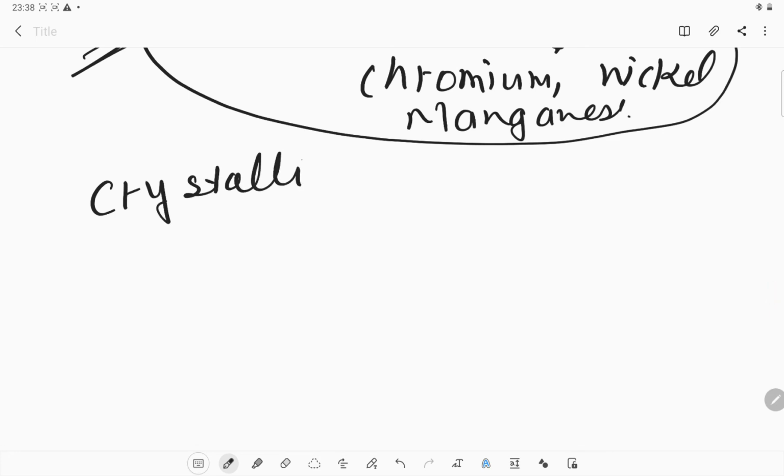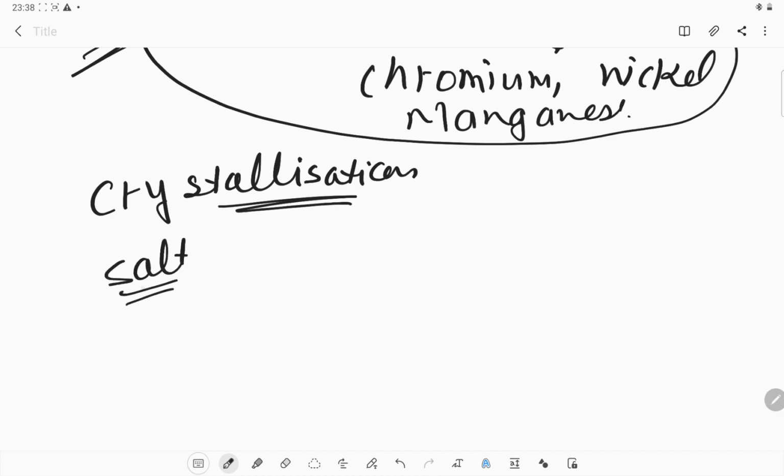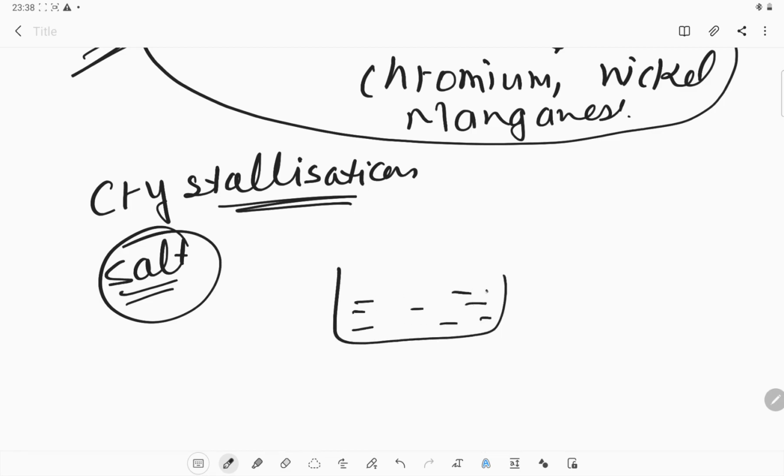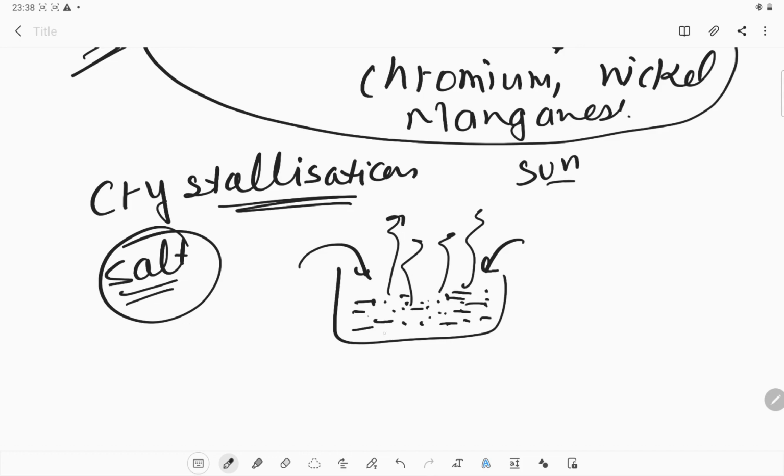Okay, the last point in this chapter is crystallization. What is the crystallization process? Normally, we get salt from seawater. How do we obtain salt from seawater? Normally, we make some pit in the soil, or in a place where we have trapped some amount of seawater, and that seawater contains salt as well as water. Because of the heat of the sun, all the water gets evaporated, and the salt remains in that pit, and we get the salt from that portion.